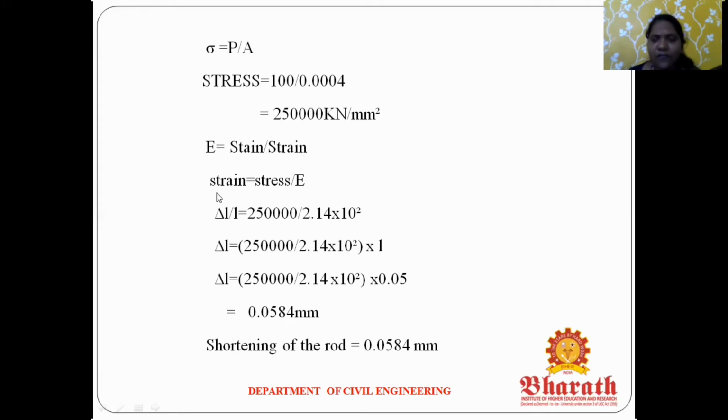Okay, so what is the formula for the strain? It means change in the length divided by original length. Stress we have already found: 25,000 kilonewton. So 25,000 divided by E, which is available in the given data, 2.14 into 10 power of 2.